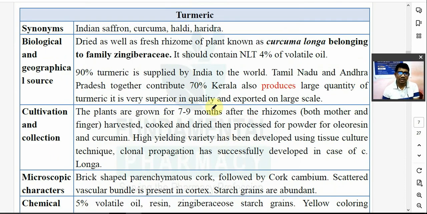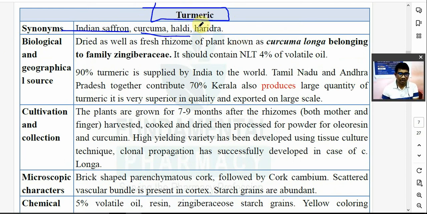Okay. Then next is nothing but turmeric। तो टर्मरिक तो आपको पता ही होगा, आप बहुत ज़्यादा यूज करते हो, है ना। So turmeric, what is the synonym? Write down the synonym Indian saffron. In that, again, it is also known as kurkuma. It is also known as haldi in Hindi, halad in Marathi, and haridra.